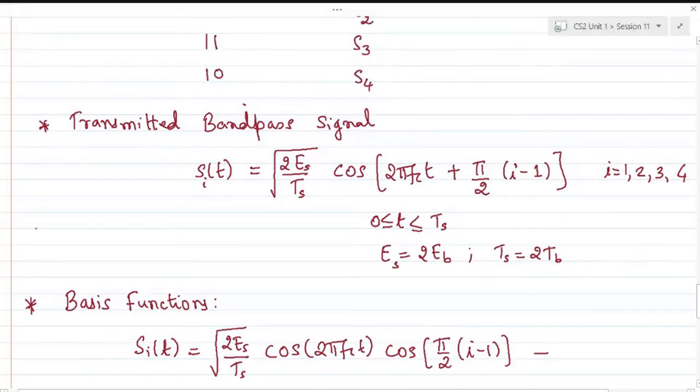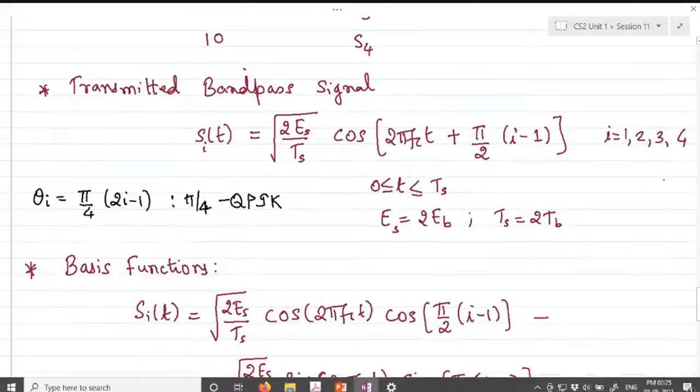For the QPSK scheme we could have theta i equal to pi by 4 into (2i minus 1), for those i values. So this scheme could be called pi by 4 QPSK, because it is a pi by 4 shifted version of the original scheme.